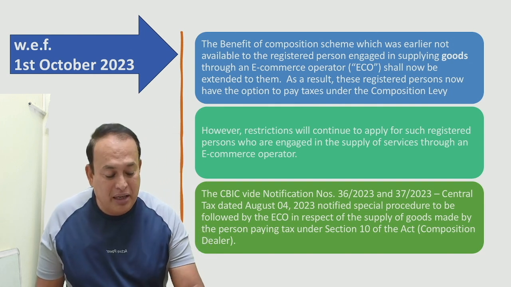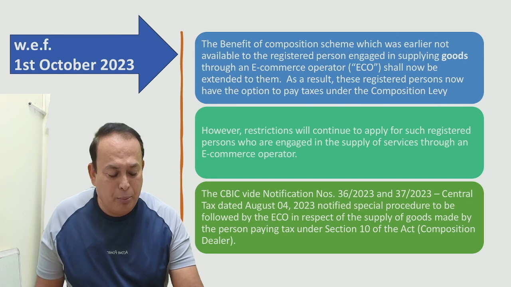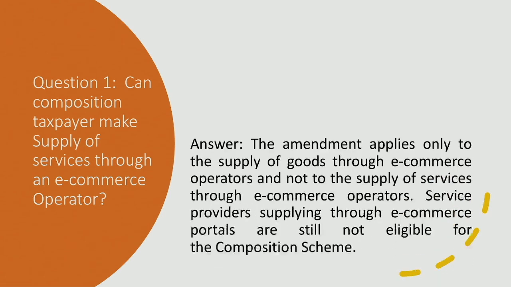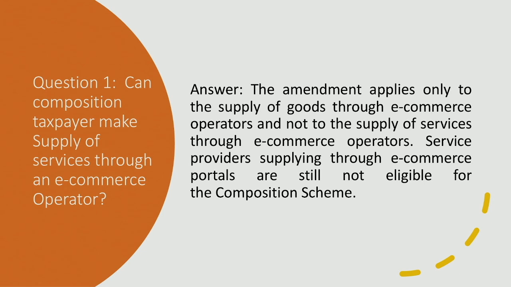So how should this be understood further? I am going to bring a few examples to your notice. Look here, question 1: can a composition taxpayer make supply of services through an e-commerce operator? Here it is not so. The amendment applies only to the supply of goods through an e-commerce operator and not to the supply of services. Service providers supplying through an e-commerce operator are still not eligible for the composition scheme.